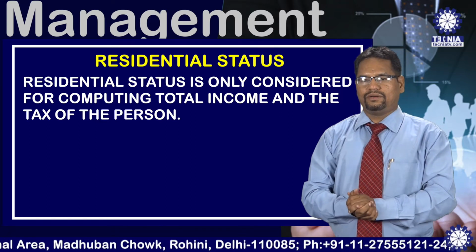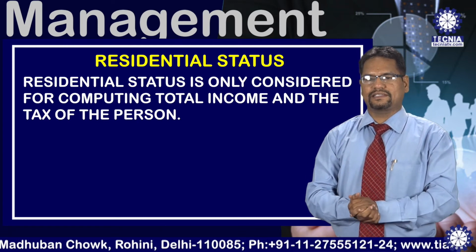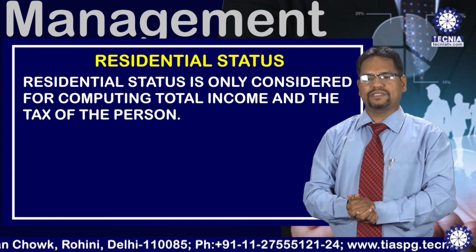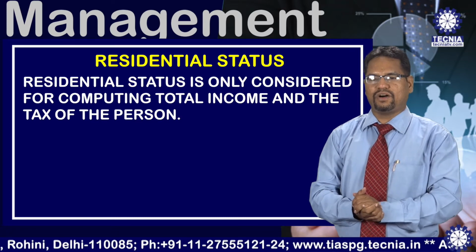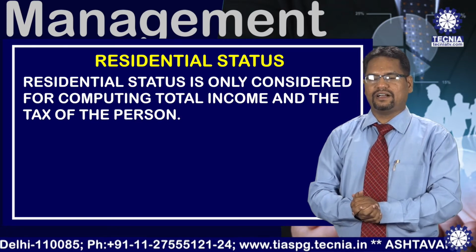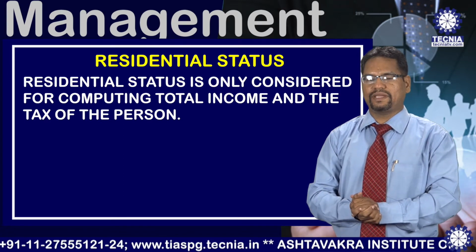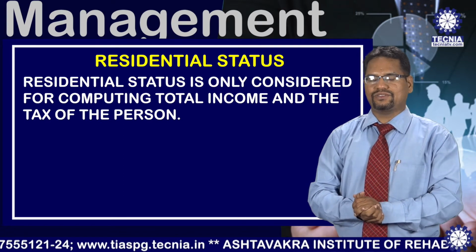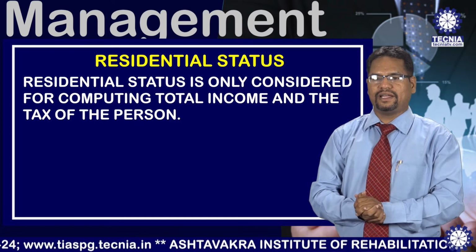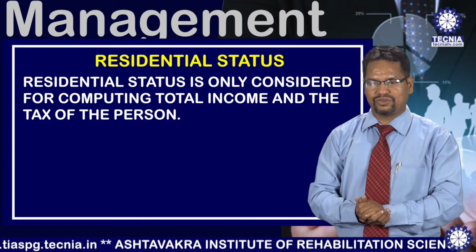Income tax law has divided income into 5 heads. Number 1, income from salary. Number 2, income from house property. Number 3, income from profits and gains from business and profession. Number 4, income from capital gain. And the 5th head is called the residual head, which is called income from other sources.